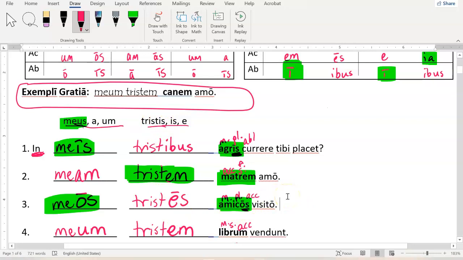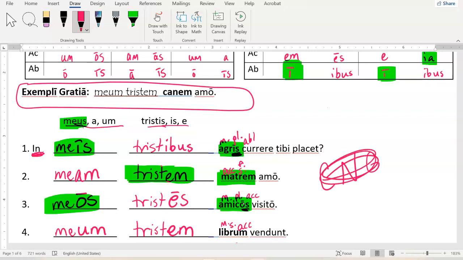And the pattern that should be emerging to you is that if your noun happens to be first or second declension, then the first or second declension adjective describing it is going to share the same ending most of the time. And if your noun happens to be third declension, and you got a third declension adjective describing it, they're going to have the same ending most of the time, okay? And again, amicus, second declension, so meus being a first/second declension adjective looks the same. Tristis is third, it doesn't look the same, but I am matching in case, number, and gender, or in order of, like, I start with the gender of the noun, of course the number is kind of implied, singular or plural, and then I get the right case for it as well, right?